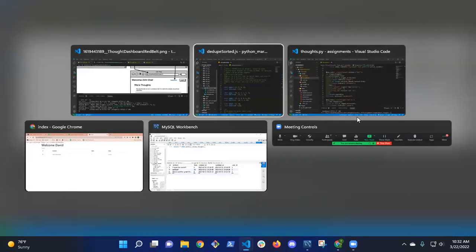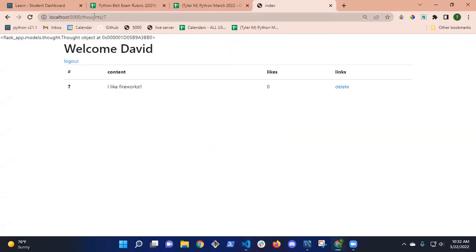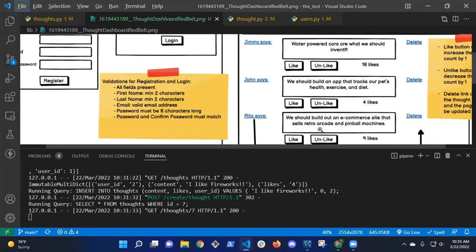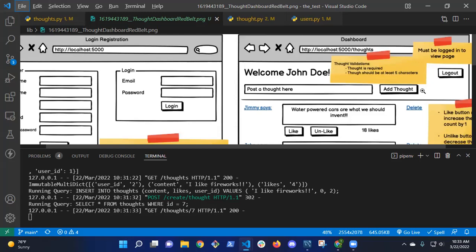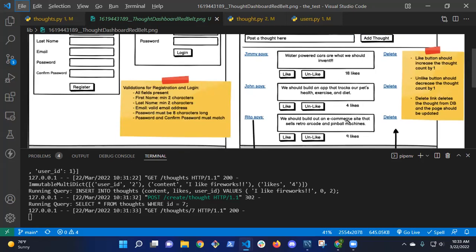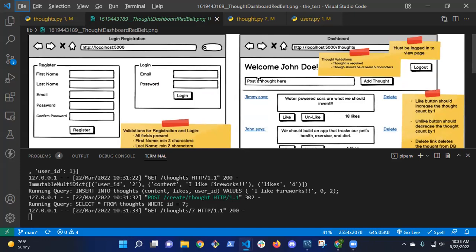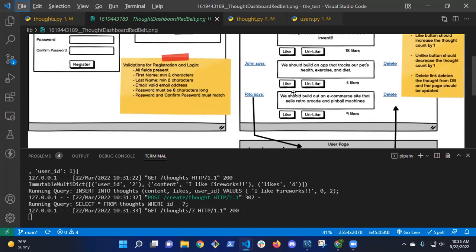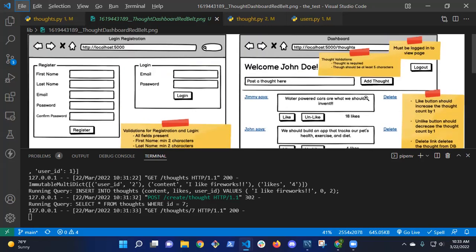So when I go back here, I'm getting to thoughts. So thought.7 has a display. But what I want to do is, as soon as I create a thought, when I create a thought and click add thought, where should I go? It doesn't really say, does it? I think a thought just pops up here, right? Whoever has a thought, it just should pop up right here. Everybody agree? Yeah. Okay, so let's do that. Let's get that to work.